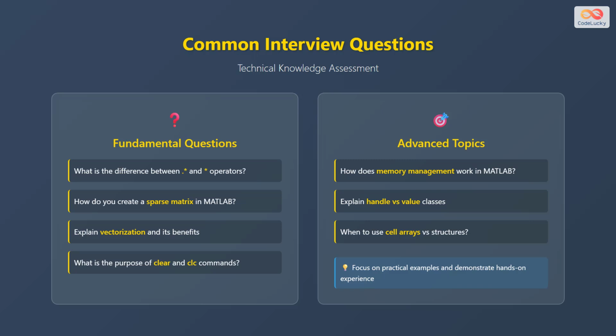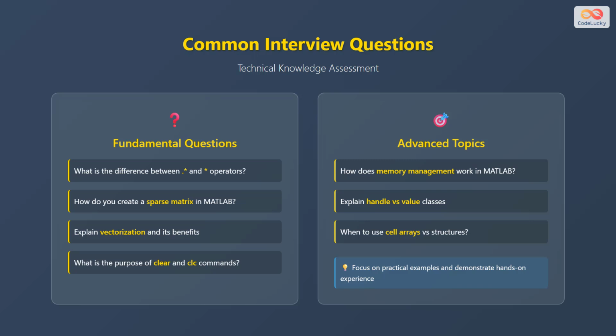Technical interviews often focus on fundamental MATLAB concepts that demonstrate your practical understanding. Common questions include explaining the difference between dot asterisk and asterisk operators, where dot asterisk performs element-wise multiplication, while asterisk performs matrix multiplication. You might be asked about creating sparse matrices using the sparse function, which is essential for memory-efficient handling of large matrices with mostly 0 elements.